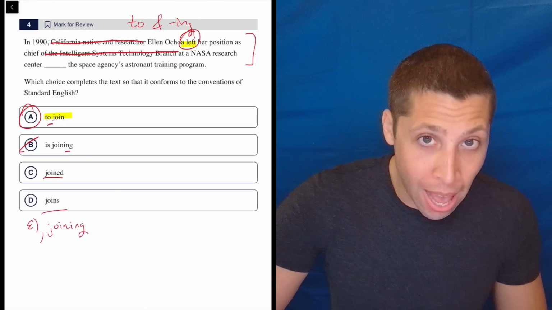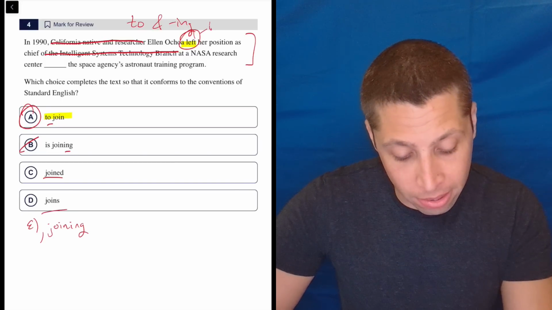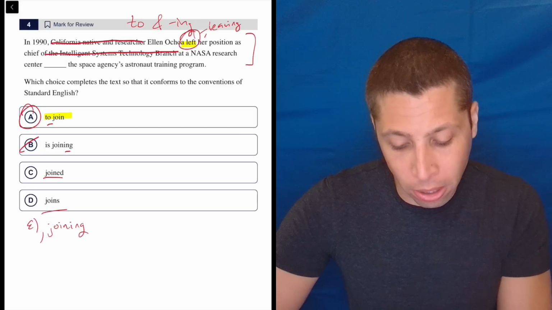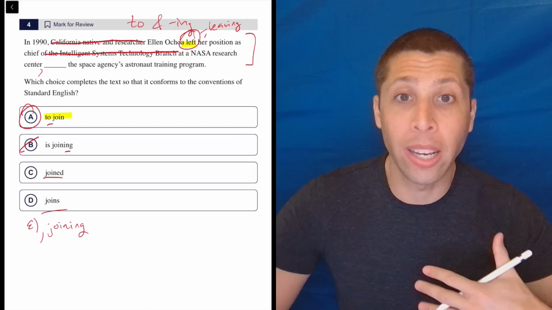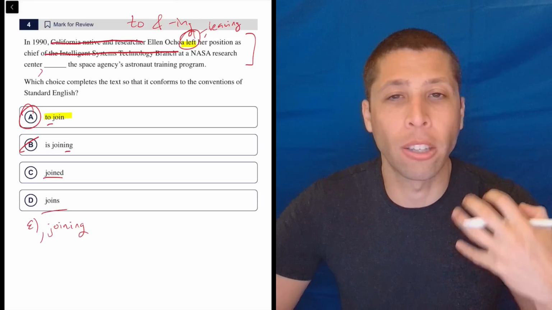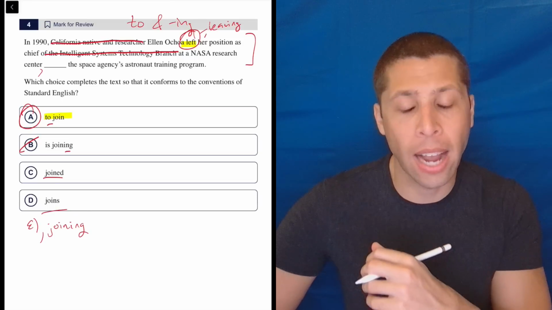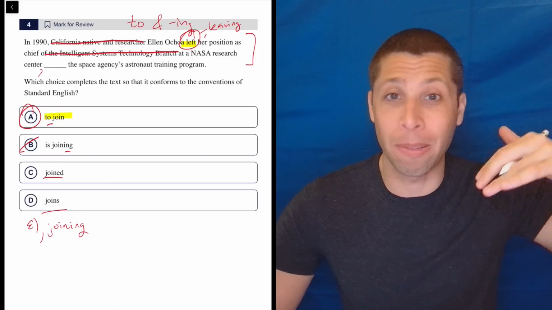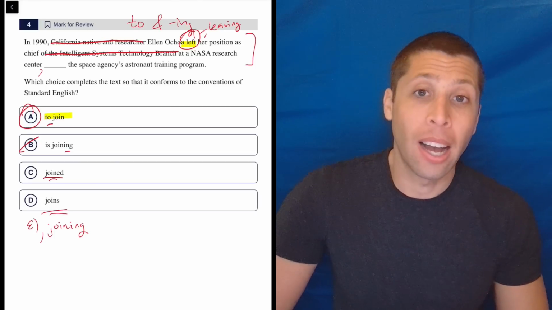And if we were to do that, then left becoming leaving, right? If I made this into leaving, I would need some commas before and after to kind of show that this is another extra clause. This is the same thing with joining, right? These ing versions are extra clauses. They're not strong enough to anchor a sentence by themselves. So we need punctuation to kind of show where they connect. But if we get rid of that verb left as the main verb, then we need a new main verb, and that would need to be joined or joins in order to do that.